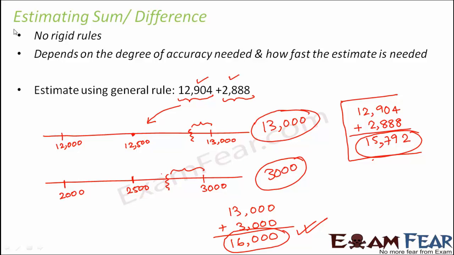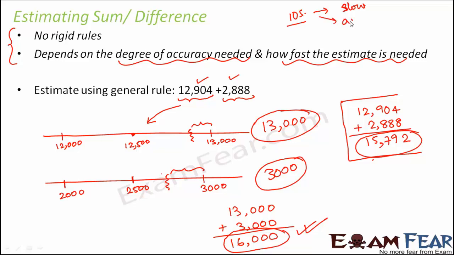So basically there are no rigid rules. It just depends on how much accuracy you need and how fast you need the estimate. So as I said, rounding off to tens might be slower because you would need more time to make the calculations, but this is going to be more accurate. And it is just the opposite for the higher places like thousands or lakhs.